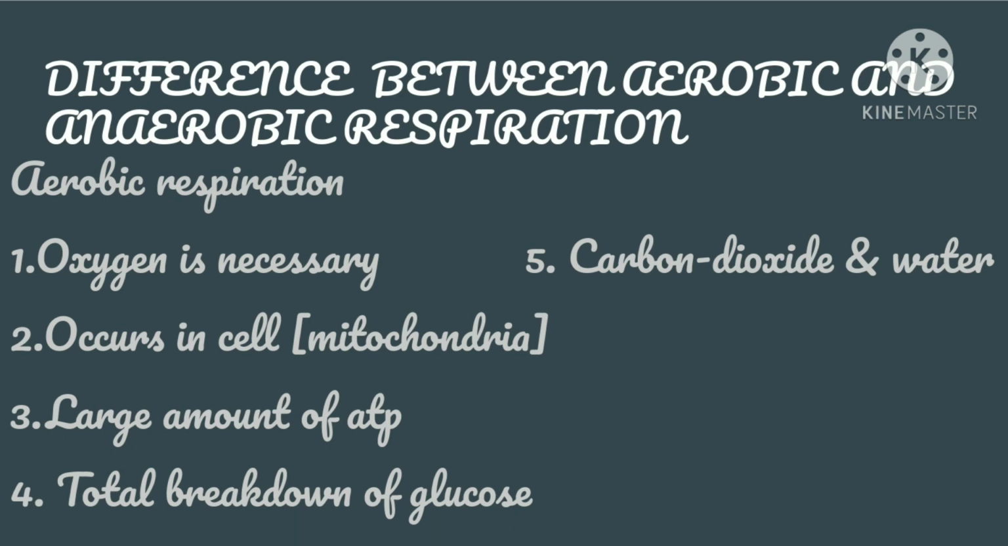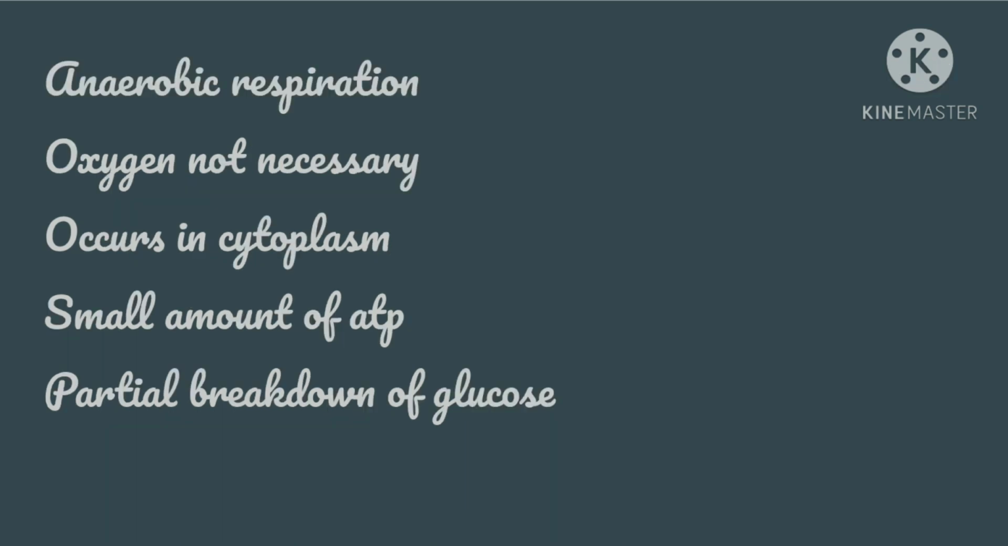The differences between aerobic and anaerobic respiration are as follows. In aerobic respiration, oxygen is necessary, it occurs in the cells, mainly in mitochondria, and a large amount of ATP is released. There is total breakdown of glucose, giving carbon dioxide and water. In anaerobic respiration, oxygen is not necessary, it occurs in the cytoplasm, a small amount of ATP is released, and there is partial breakdown of glucose.